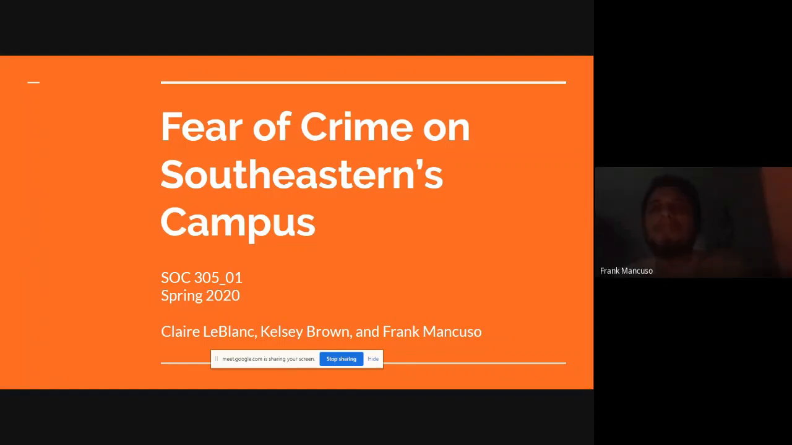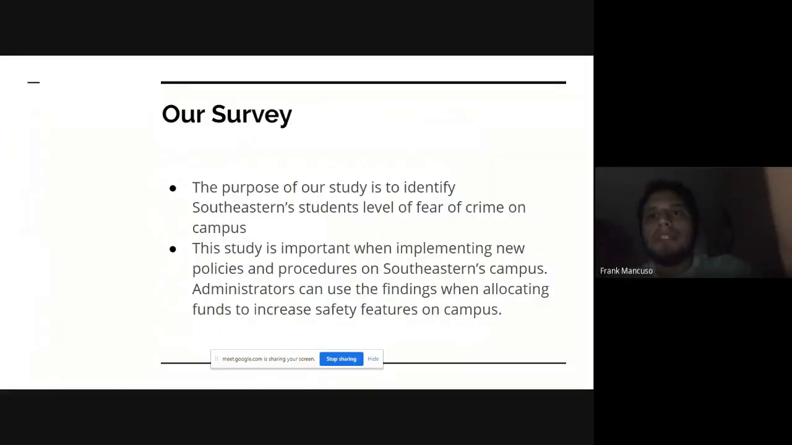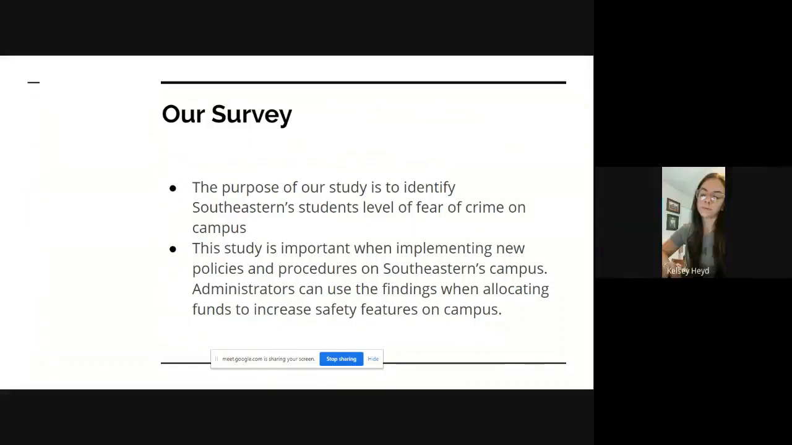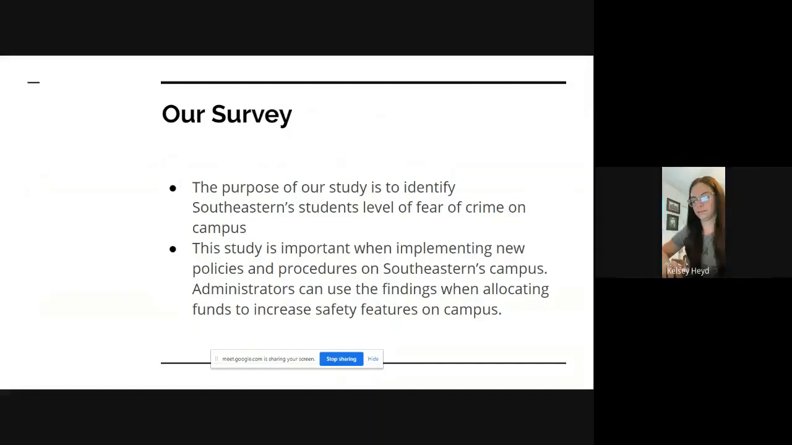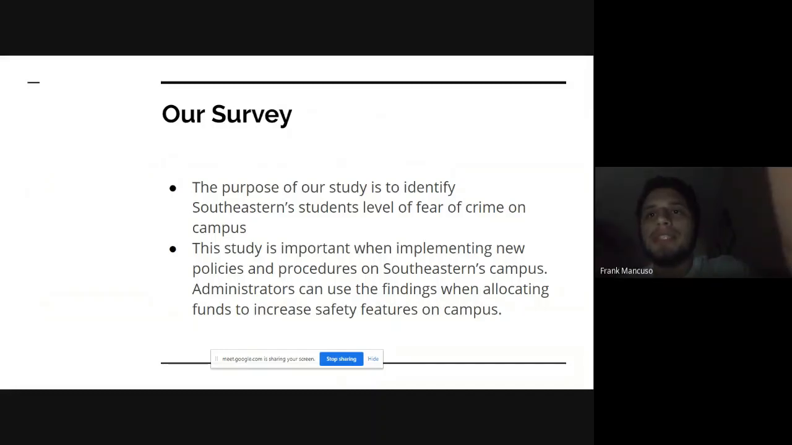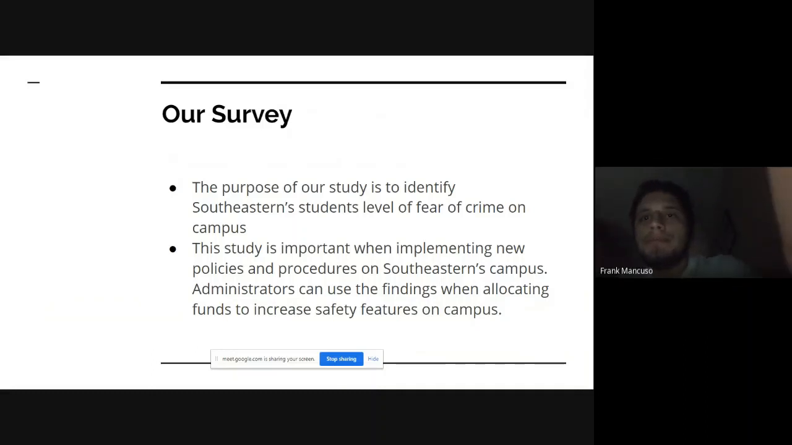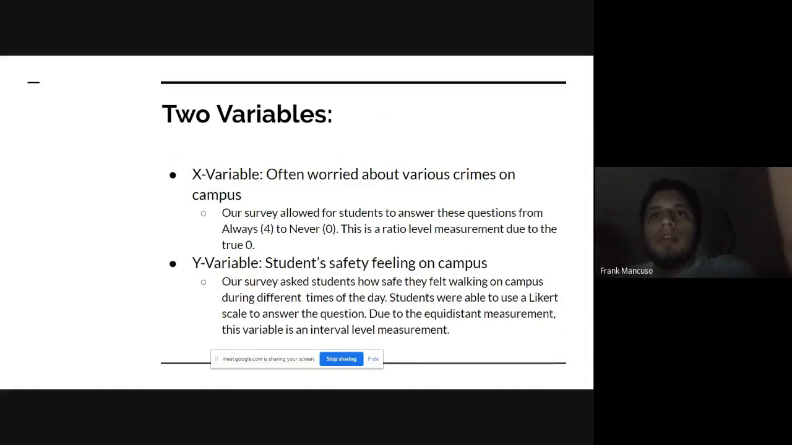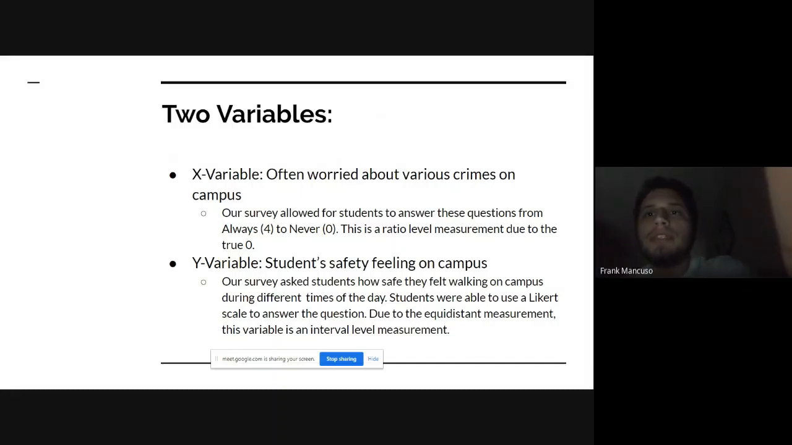Our survey was on crime. The purpose of our study was to assess the level of crime on campus. The study supports new policy procedures on campus, with administrators deciding on funds to increase. Our X variable was how often people are worried about crimes on campus. Our survey questions were from an always-to-never ratio level measurement with a true zero.